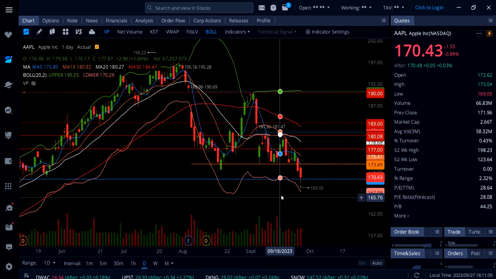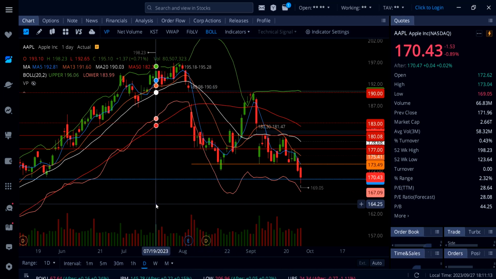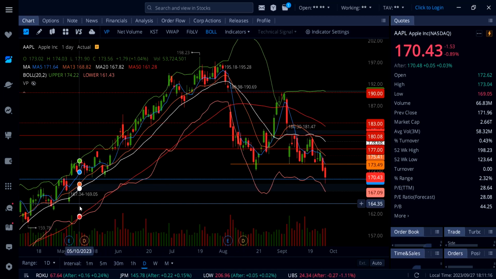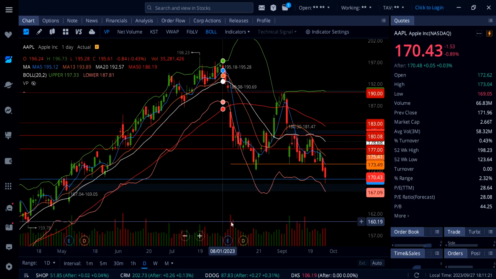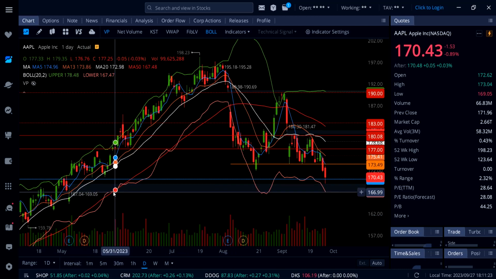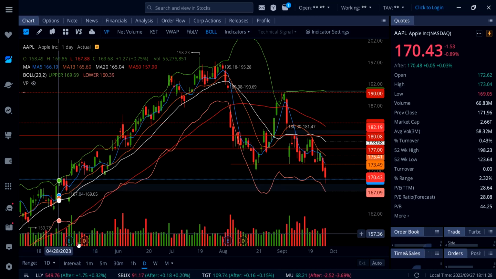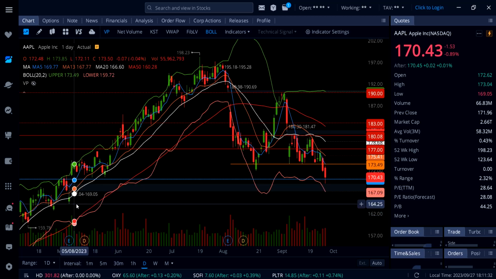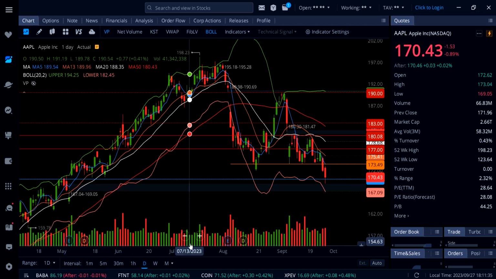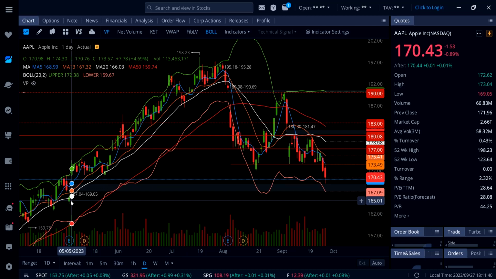So this is a strong downtrend on Apple stock. 170 must hold. If not, the next stop is the gap fill right here at 167, and I'll be buying the dip right here on Apple stock. Now I'm waiting for this. Even today I was looking to see if Apple stock somehow gets down here and the selling gets even worse, and ends up right here at 167. I can buy the dip, but unfortunately that didn't happen today. So again, no dip buying on Apple stock yet, and waiting for this gap to get filled at 167.